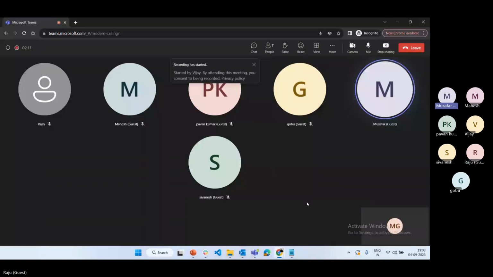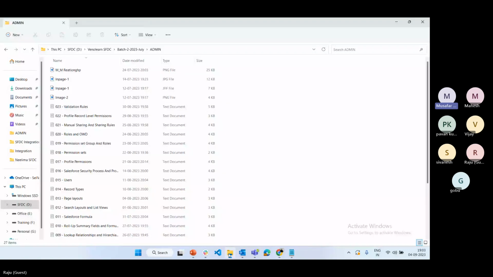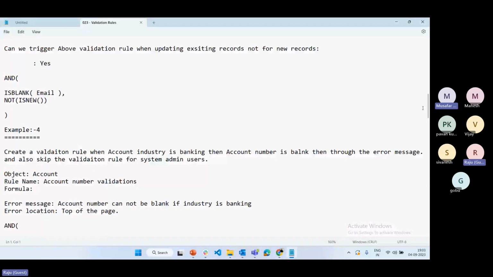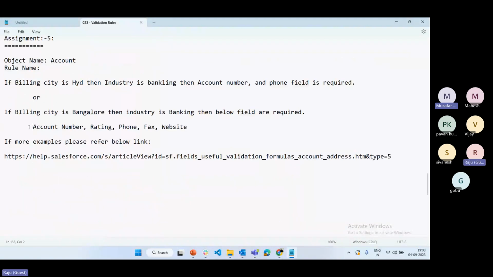Assignment 5, sir. The billing city is Bangalore, the industry is banking, then the below fields are required. The billing city is a text field, sir. Then which function can we use? Because I used the text function. Then why do we need to use the text function?